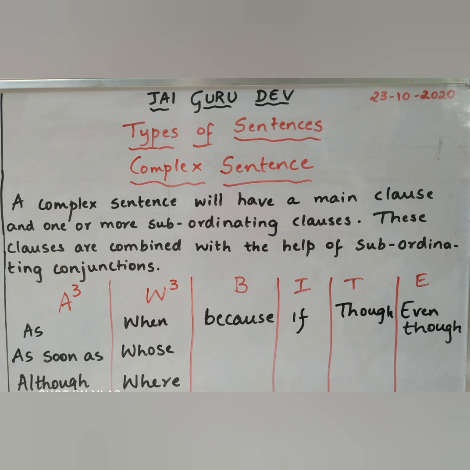Even in complex sentences, there are important subordinating conjunctions. In compound sentences, we have to remember FANBOYS. And in complex, we have to remember this code: A cube, W cube, BITE. A cube stands for as soon as, although. W cube stands for when, whose, where. B stands for because, I stands for if, T stands for though, E stands for even though.